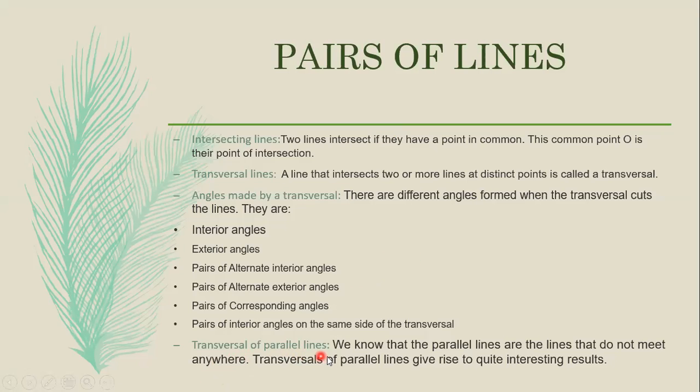Next, transversal of parallel lines. We know that parallel lines are lines that do not meet anywhere. For parallel lines, you can give the best example, rail tracks. They do not meet at any point. Then the transversal of parallel lines gives rise to quite interesting results.